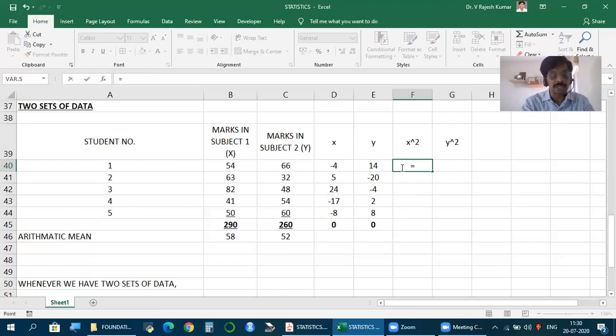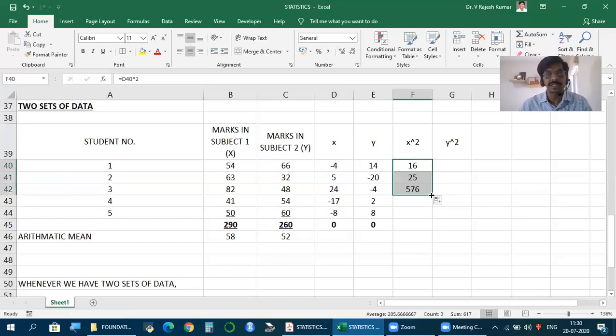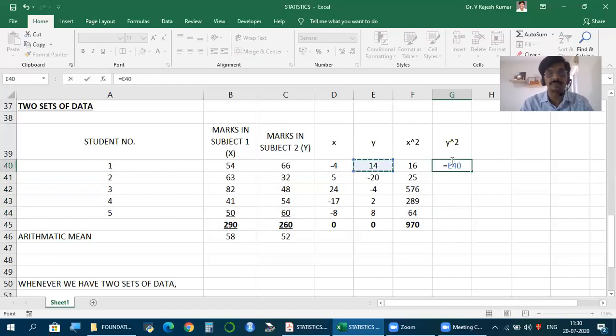So x square: minus 4 to the power of 2, 16. 5 square, 25. 24 square, 576. 17 square, 289. 64. Take the total. Similarly, y square: 14 to the power of 2, 196.